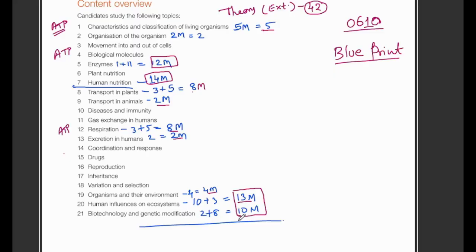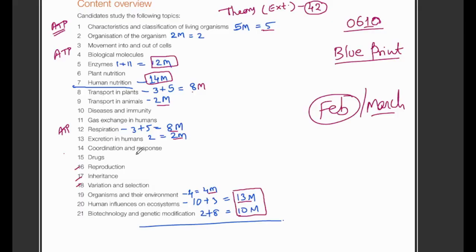This is the 420610 lesson-wise weightage. As you can see, IGCSE has left a lot of chapters out here. For example, there were no questions from reproduction, inheritance, variation, disease, immunity, and even from movement into and out of the cells. That means for the Feb and March series, please remember, you will have more weightage for other chapters.